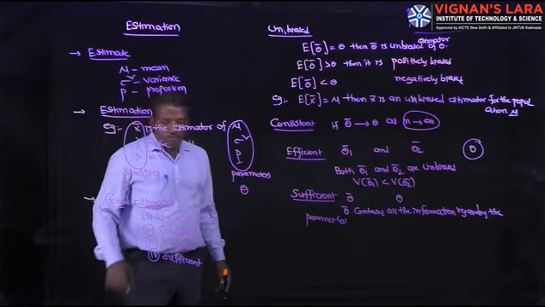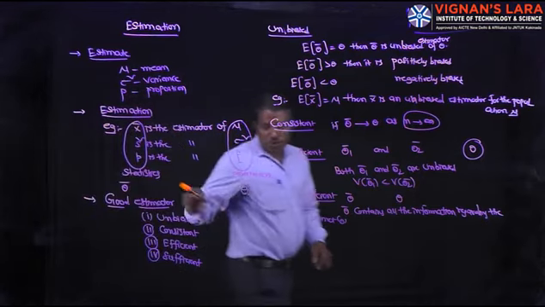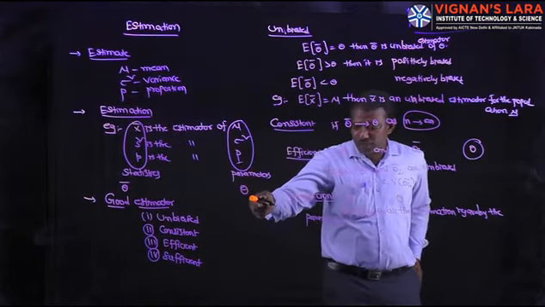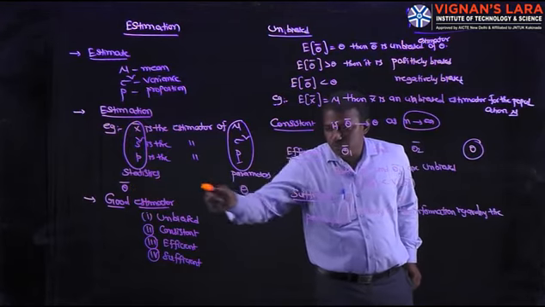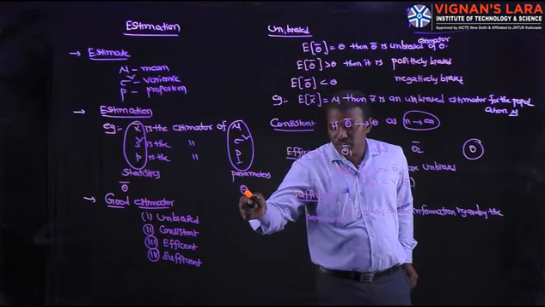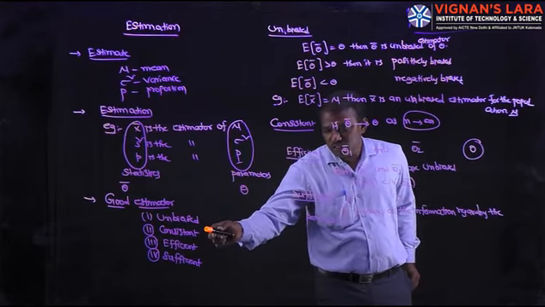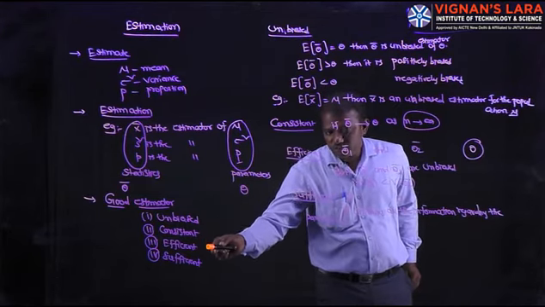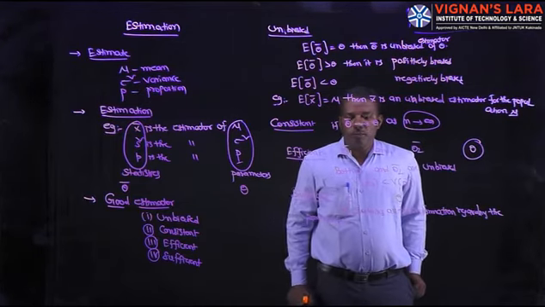Good estimator means an estimator theta bar is said to be a good estimator of the parameter theta if it is unbiased, consistent, efficient, sufficient. First one, what about unbiased?